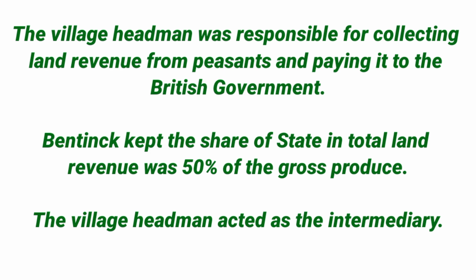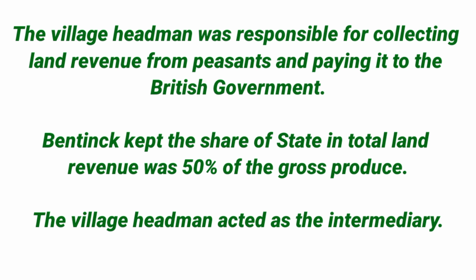Under this settlement, the village headman acted as the intermediary between the government and the villagers. The Mahalwari settlement is the village-wise assessment. The village land belonged to the village community. Under this system of settlement, the village headman enjoyed privileges which were misused for their self-interest, and the burden of heavy taxation finally fell on cultivators.